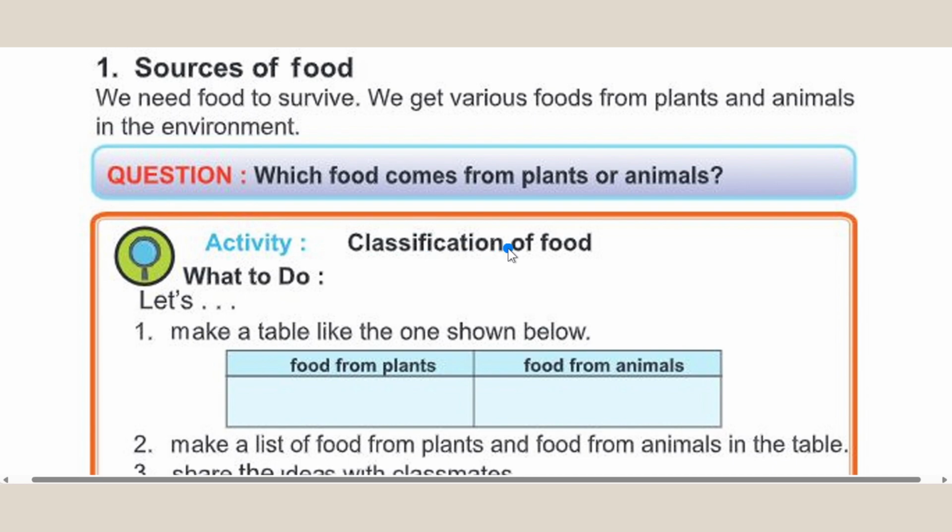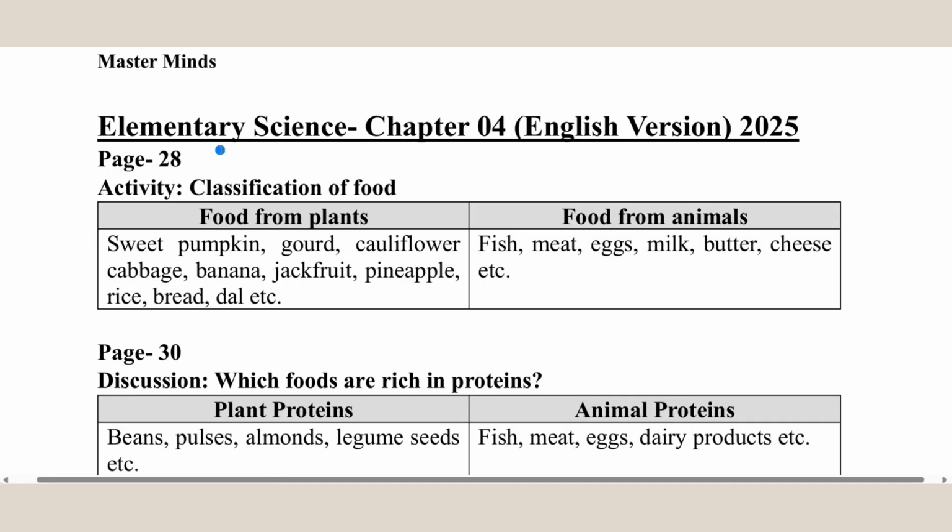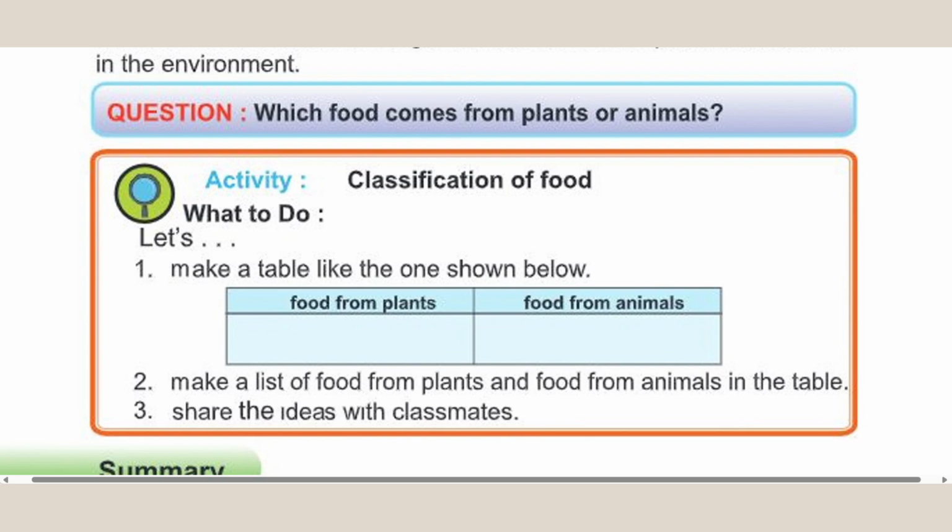Activity: Classification of food. So we have to answer this activity by making a table like this: food from plants and food from animals. So let's see the answer of this table or activity. Here is the answer of the activity. Food from plants: sweet pumpkin, gourd, cauliflower, cabbage, banana, jackfruit, pineapple, rice, bread, dal, etc. Food from animals: fish, meat, eggs, milk, butter, cheese, etc. Let's go back to the book.